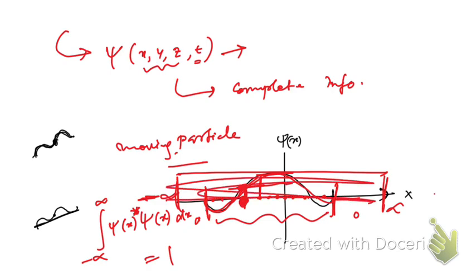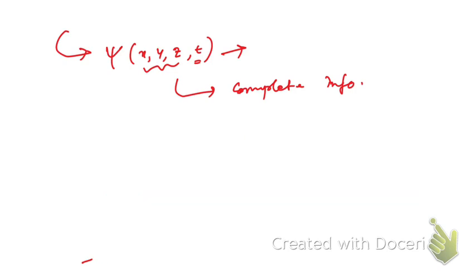So now you see, what are the properties of this function? Let me tell you one by one. This function psi must be finite for all values of x, y, and z. It cannot be infinite. It must be finite, right?